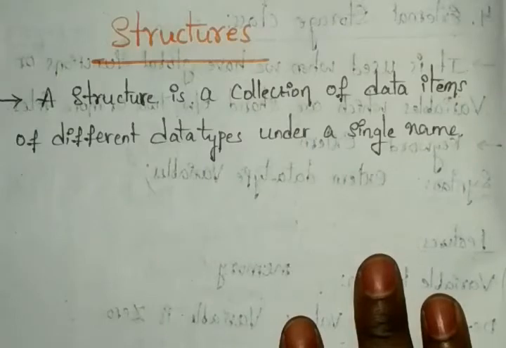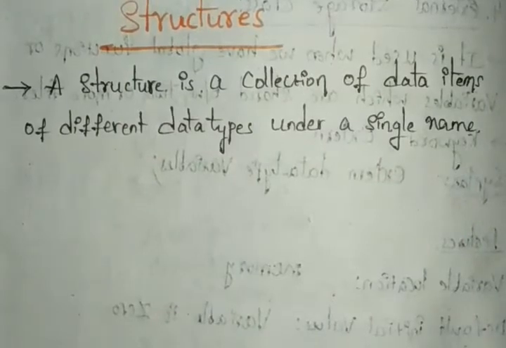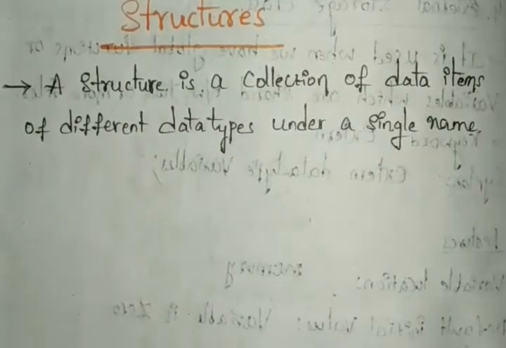Arrays can be used to represent a group of data items, and those have the same type. Same type means the same data type. If you are taking integers, all the elements are integers. And if you are taking float, all the elements will have the floating data type only, right? So we cannot use an array if we want to represent a collection of data items.